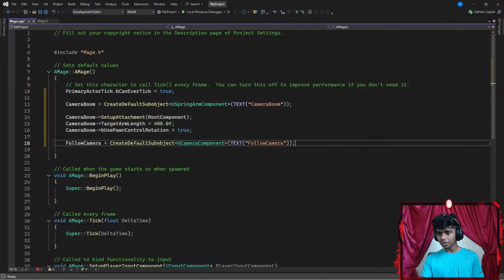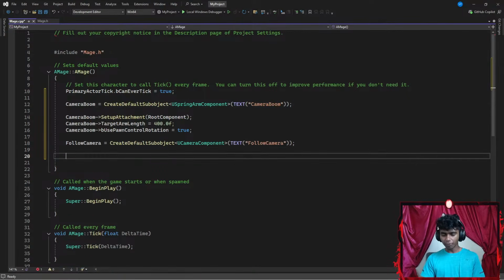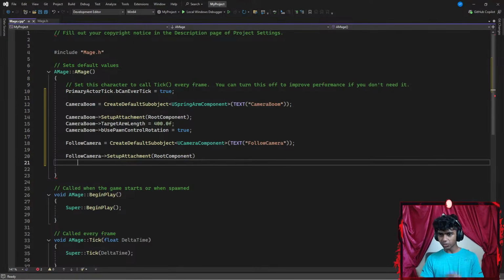That said, now once I'm done with this, let's go all the way here. I'm going to set my follow camera to be pointing towards SetupAttachment. With a pair of parentheses, I'm going to add the root component, and then I end this with a semicolon.